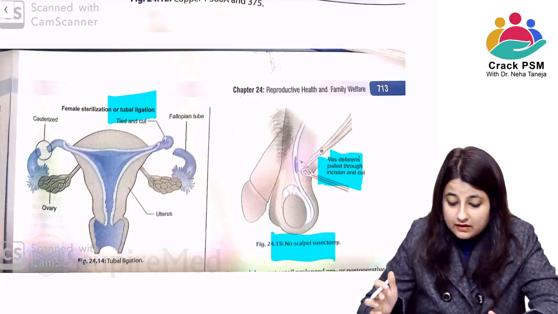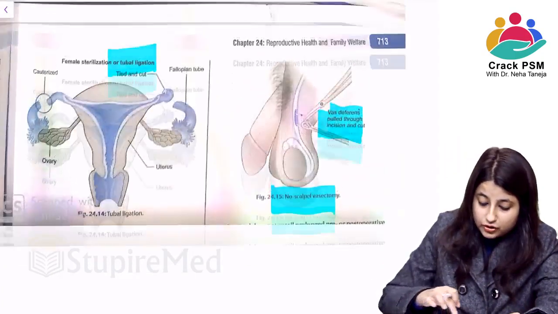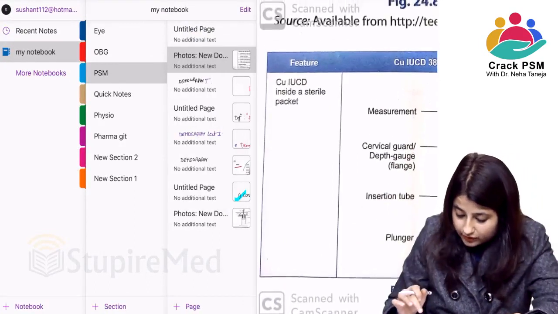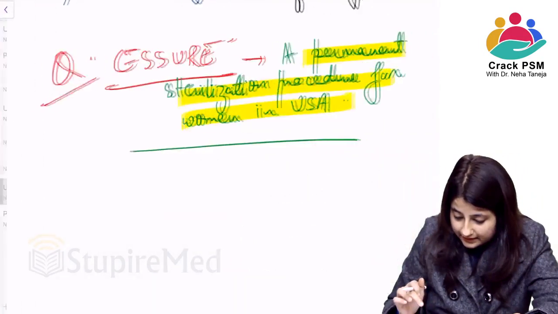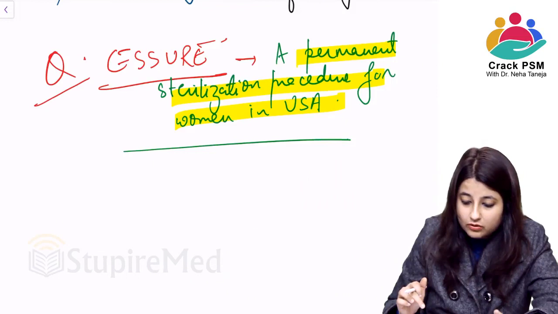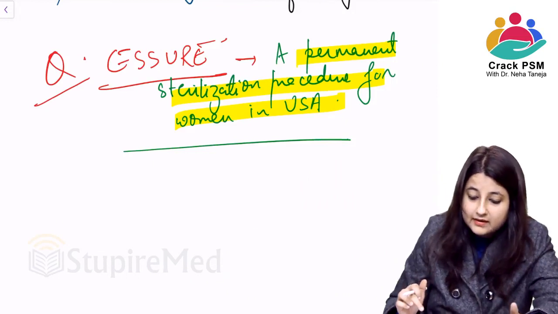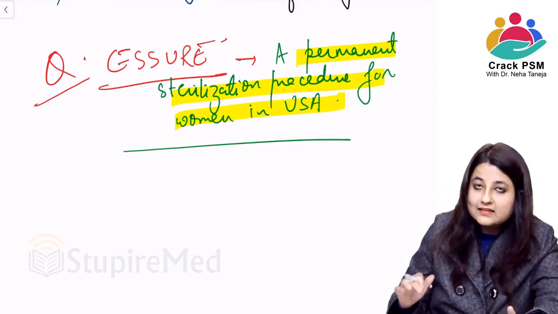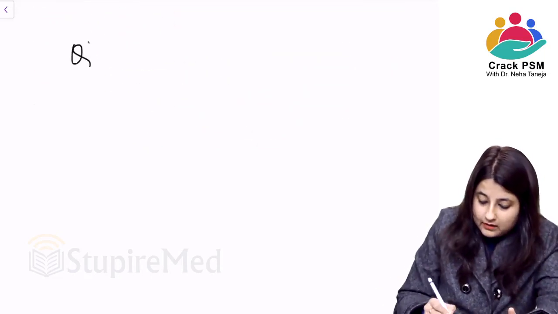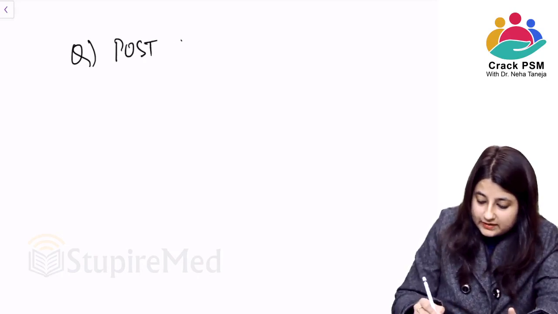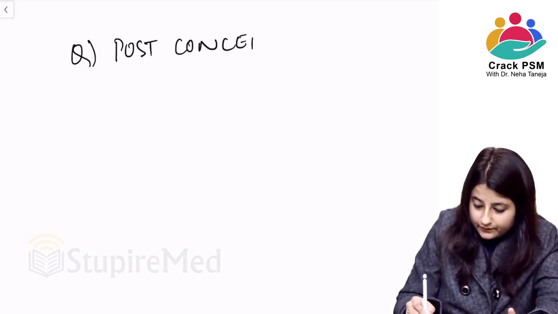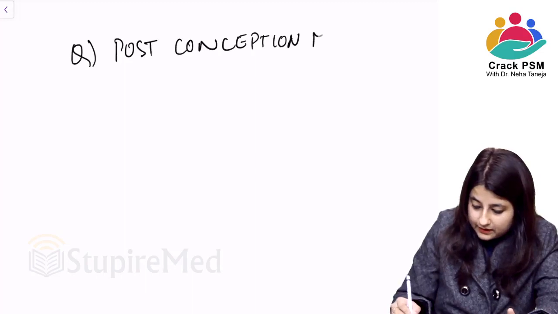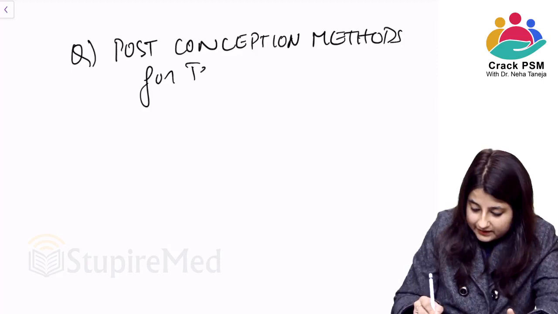Okay? So this covers what is known as the permanent method of contraception, which is sterilization. Okay? And we've tried to cover all the important points within it. Now, last thing that we will do is post-conception methods for termination of pregnancy.